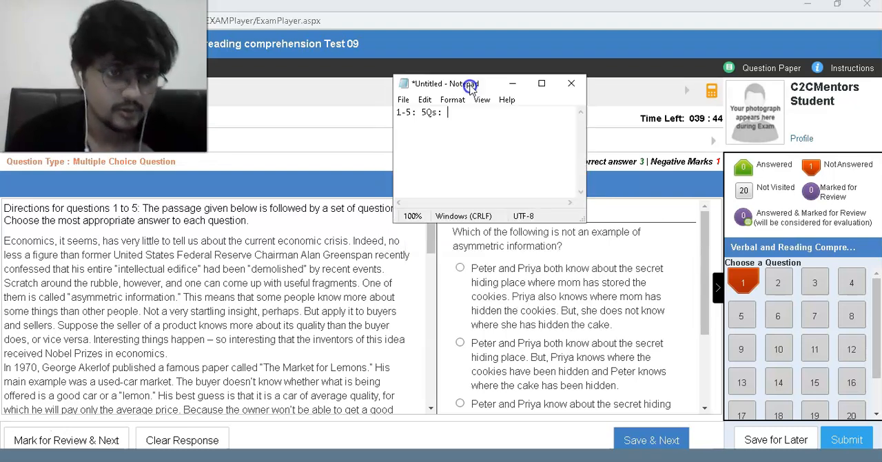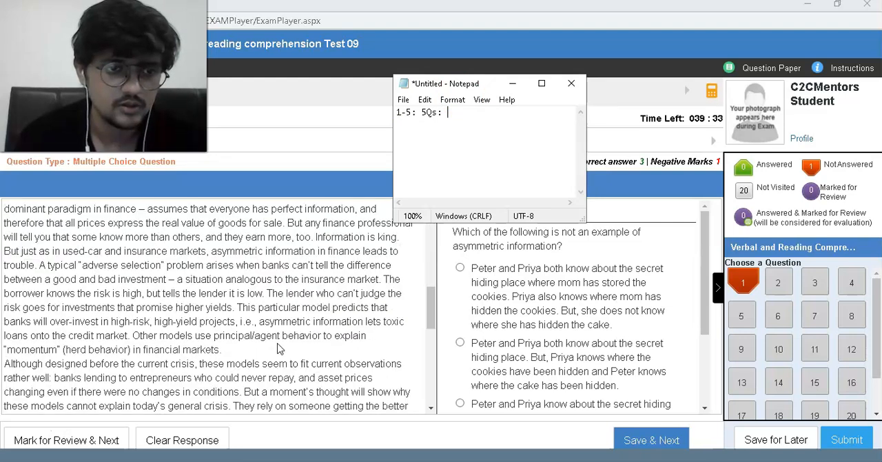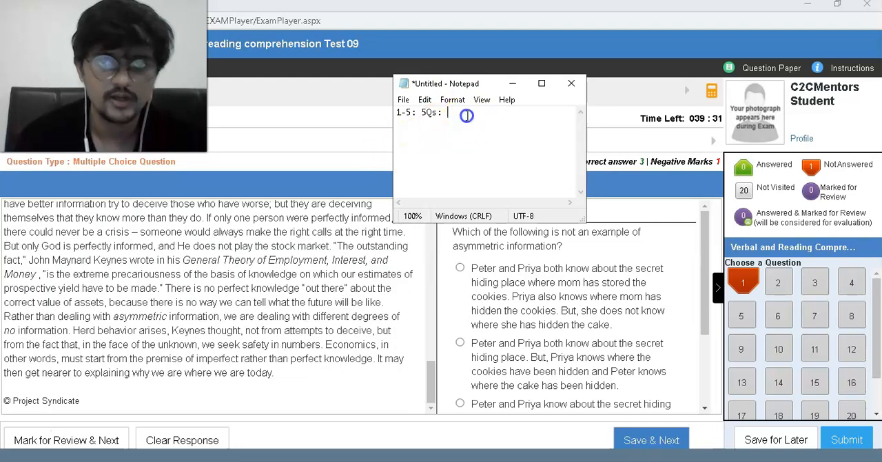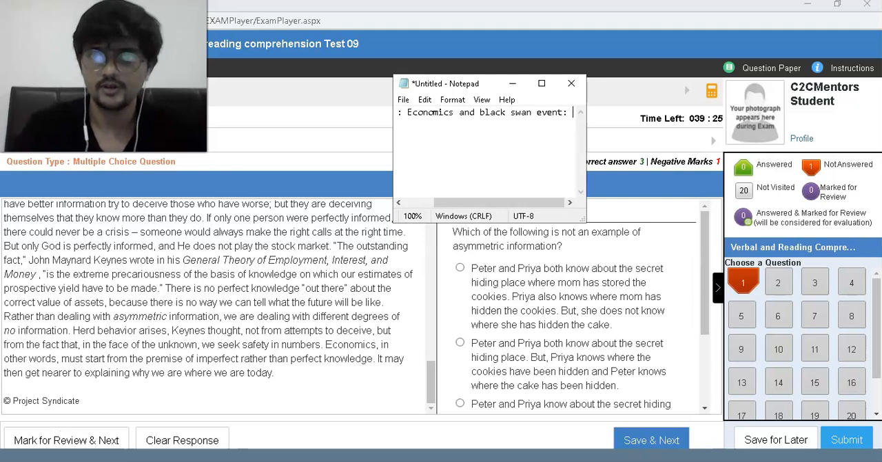Objective question. Okay, economics it seems has very little to tell us about the current economic crisis. Indeed, no less applicable than former U.S. Federal Reserve Chairman. What is the recent events? Okay, economics and recently what happened? Black swan event, maybe that's what they are trying to drive across.